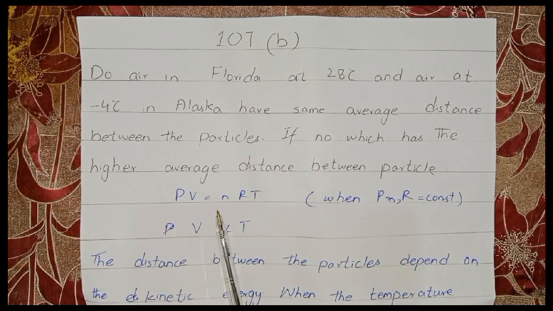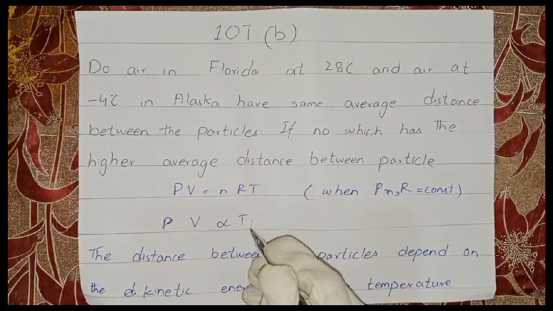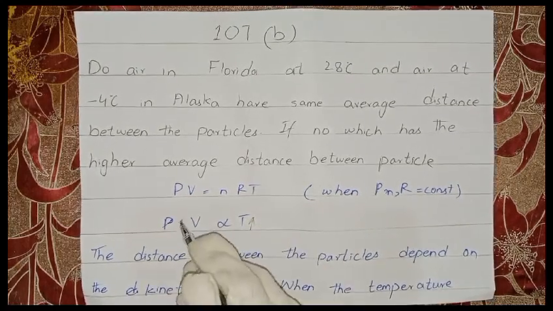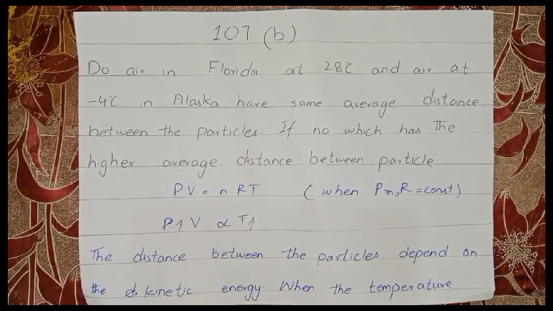We know that PV is equal to nRT. In this question they have told us that pressure is constant and the composition of air is also constant, so it means they have the same moles, and the universal gas constant is also constant. So V is directly proportional to the temperature. Volume is directly proportional to the temperature. When the temperature increases, the volume increases, so they have more average distance between the particles.